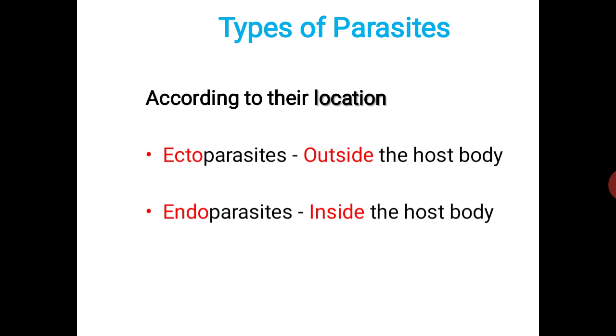The parasites which live, multiply, or get benefited from the host body during their life live inside the system. For example, endoparasites live inside the intestine, stomach, lungs, blood, etc. While ectoparasites complete their life cycle outside the host body, that is on skin, hair, or surface. Examples are head louse, bedbug, and tick.